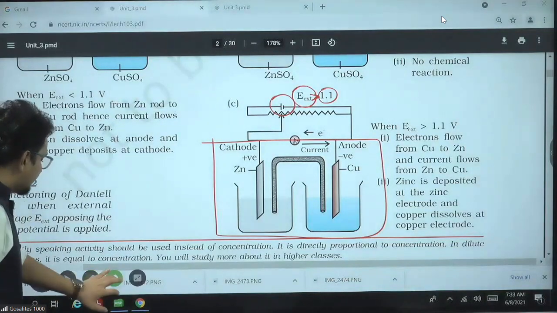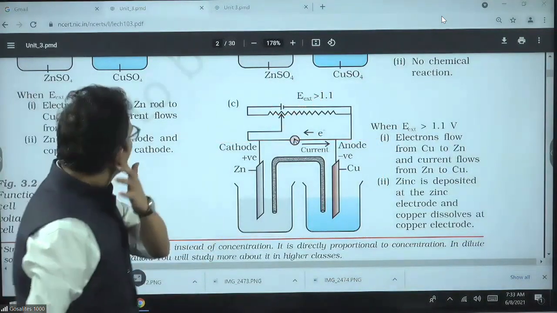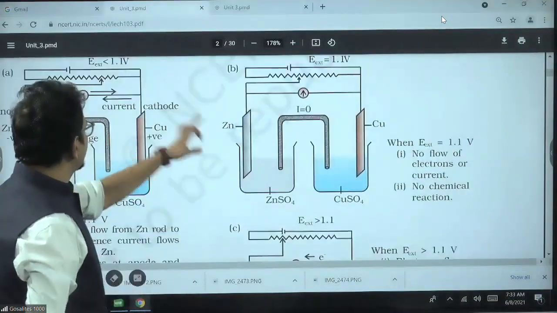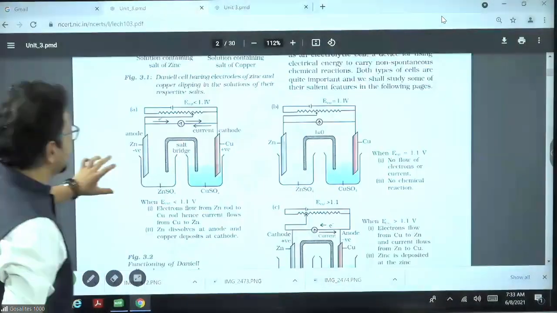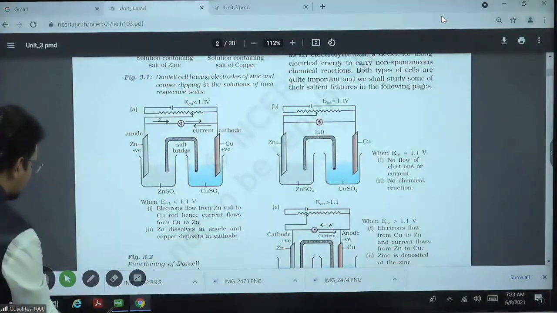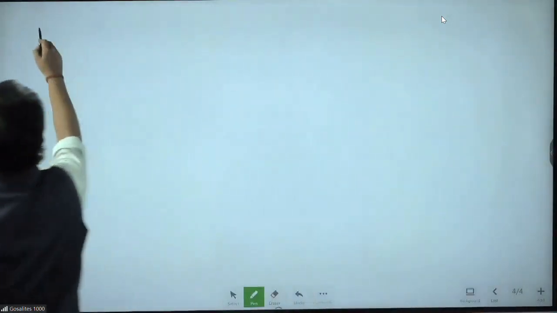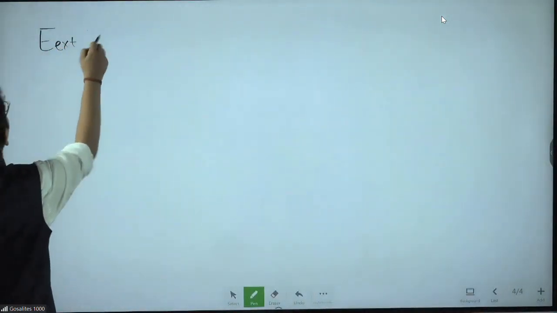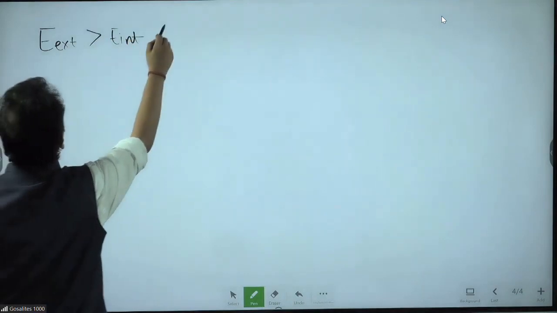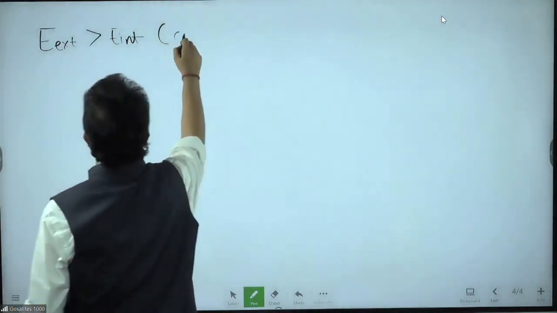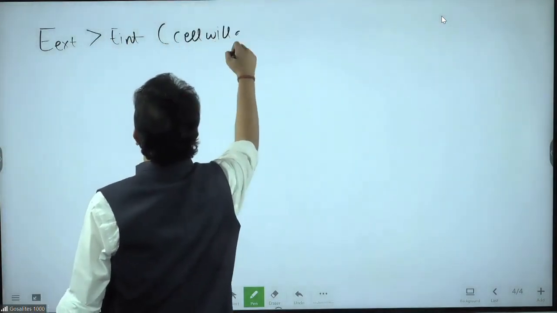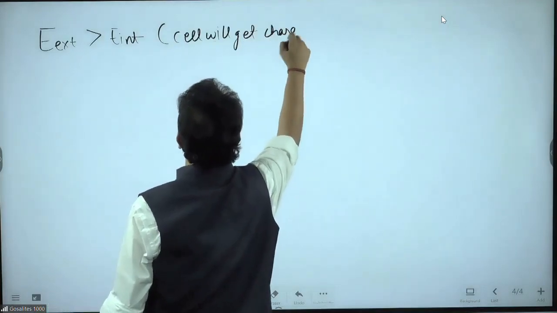So a question can come in the examination on this thing. This diagram comes, don't be afraid. This diagram has nothing to do with your answer. You will get the answer without the diagram also. So what have we learned? We learned that if external voltage is more than internal voltage, the cell will get charged.